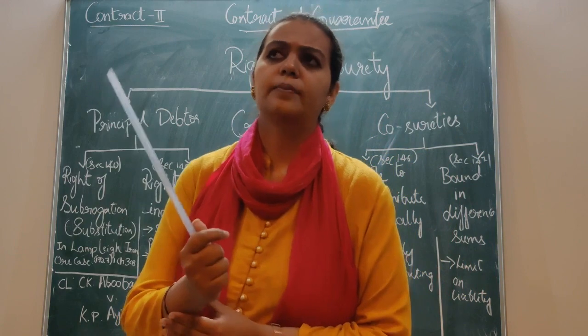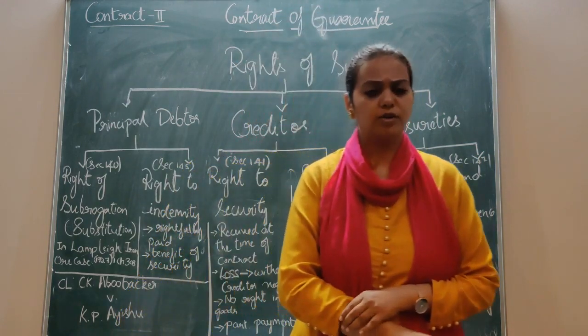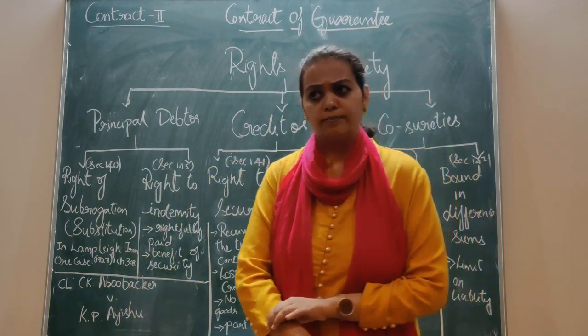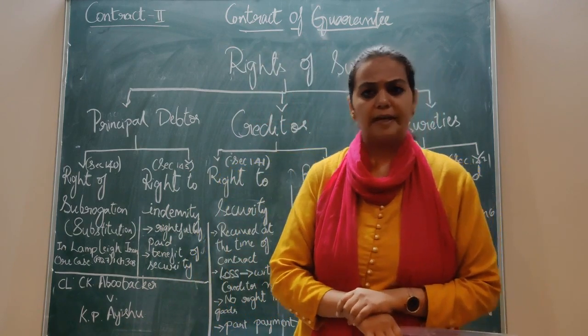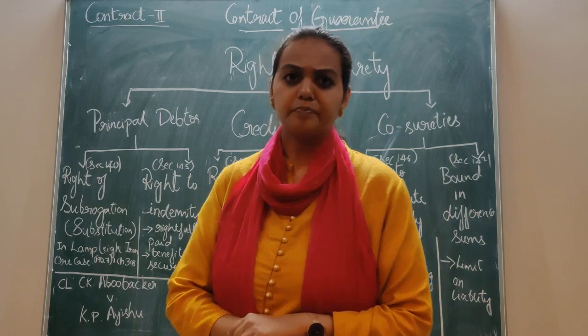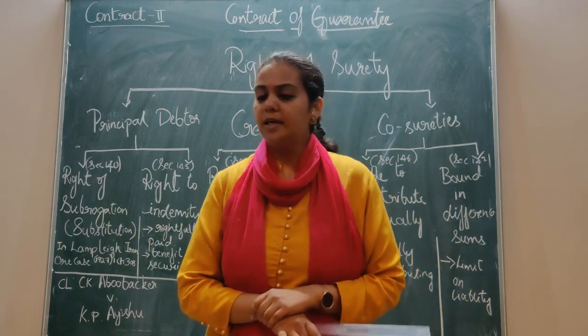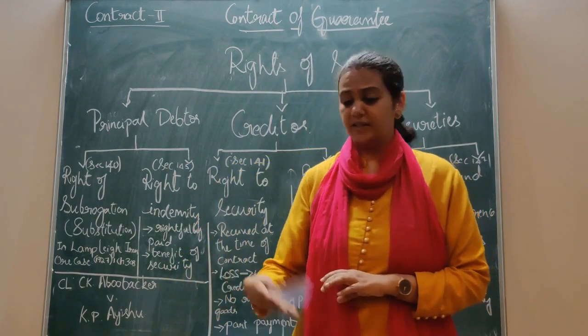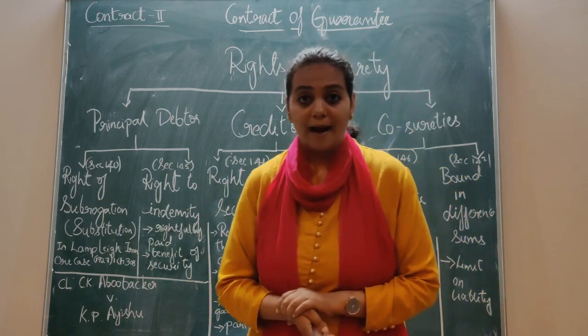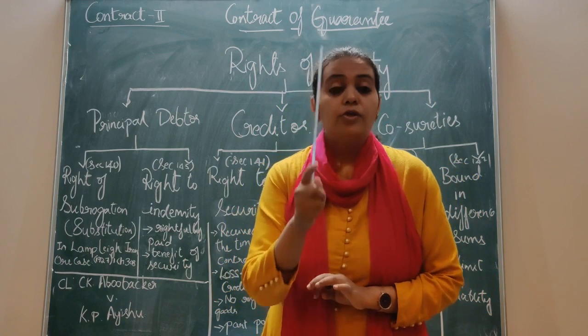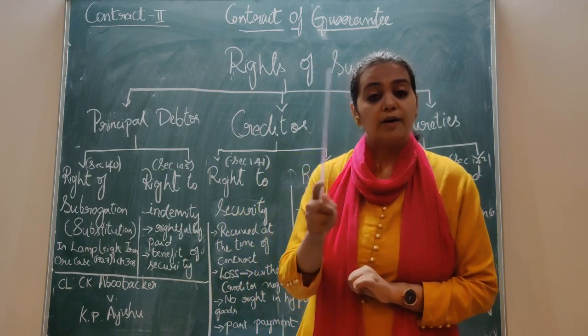We'll take an example that the principal debtor has taken a loan of 10,000 from the creditor, and there's a surety for this particular transaction, and the principal debtor makes a default in his payment. Now the surety comes, he pays the money, plus if there is any interest, he'll pay and clear the amount.